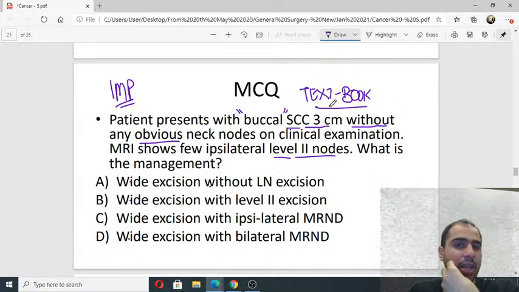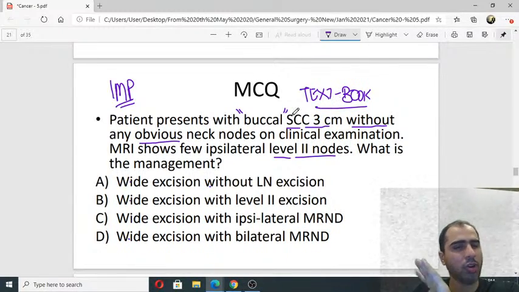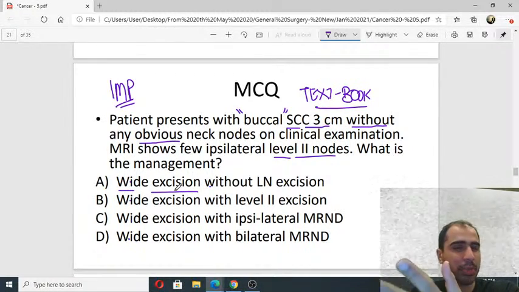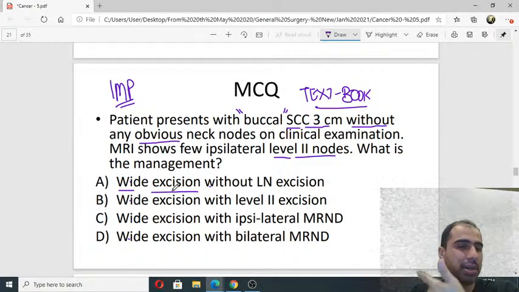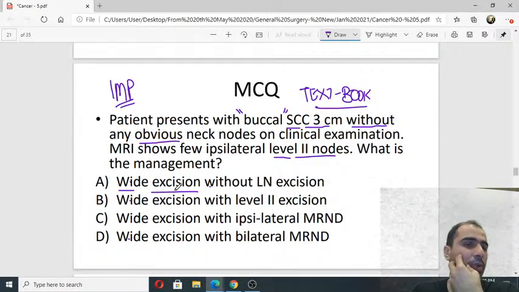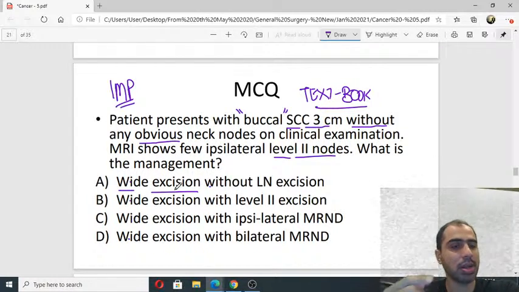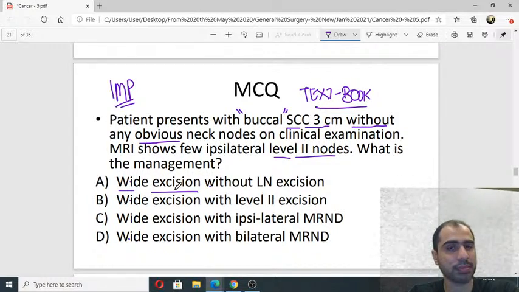एक तो चीज है, if I have decided to operate, the operation will always be a wide excision with some margin depending on the size. 1 centimeter, 1.5 centimeter, I take some margin. वो तो निकालना ही है. Buccal mucosa means I have to take thick margin. Lymph nodes removed or not?